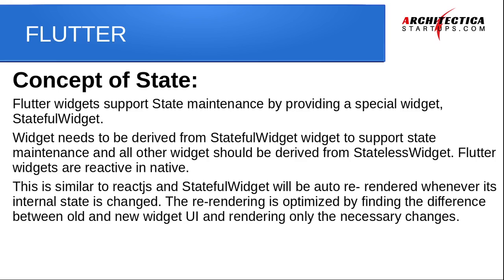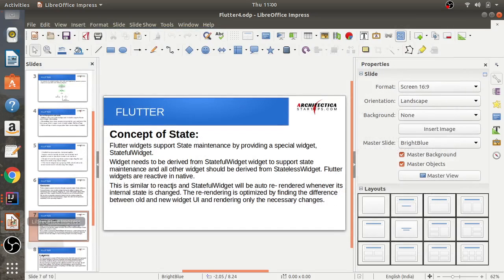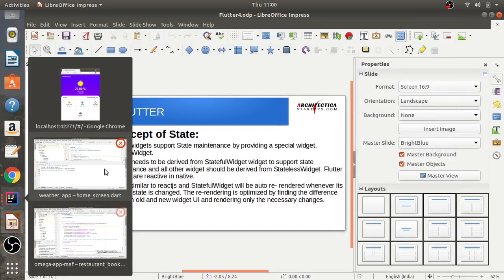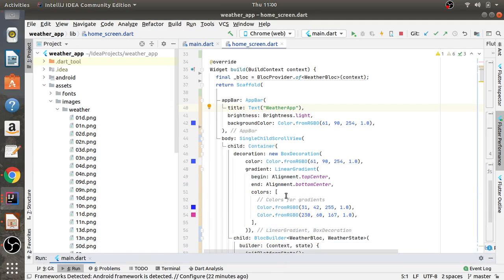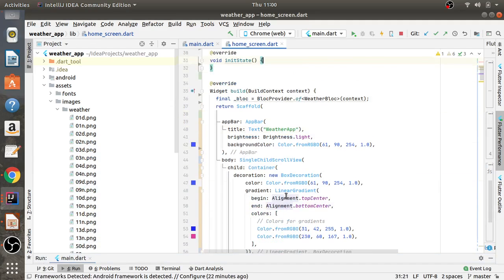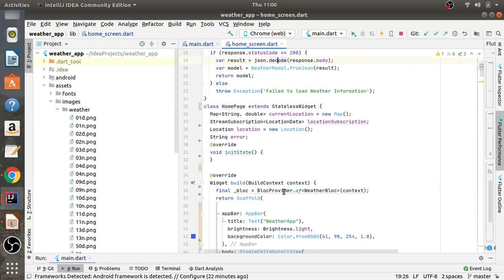Concepts of state. Flutter widget supports state maintenance by providing a special widget, stateful widget. Let me show you what we are talking about as stateful widget. See, here I have extended the home page with the stateless widget, right?